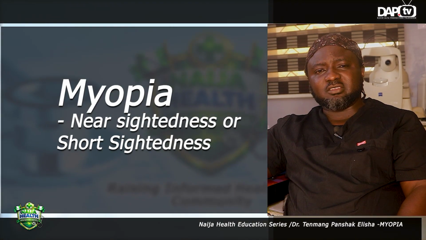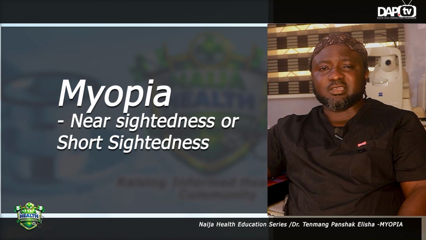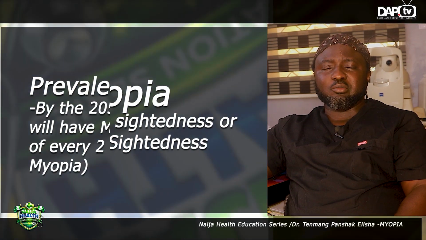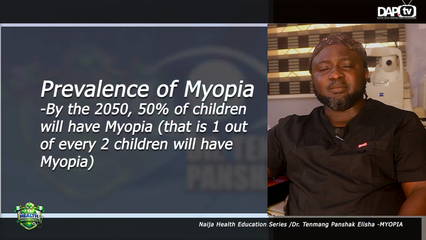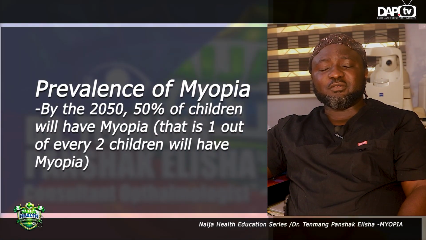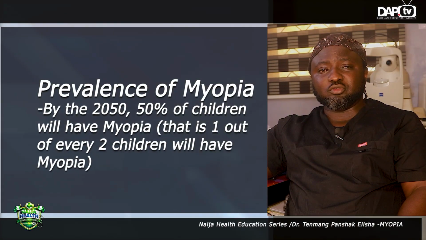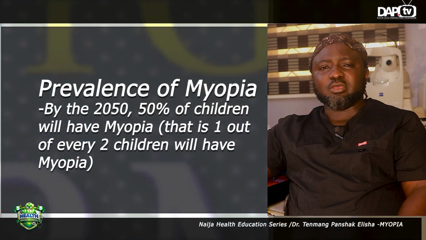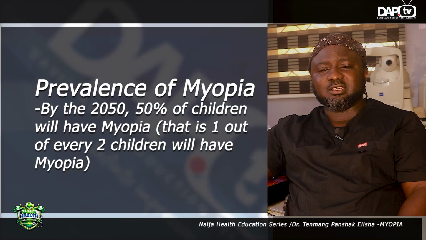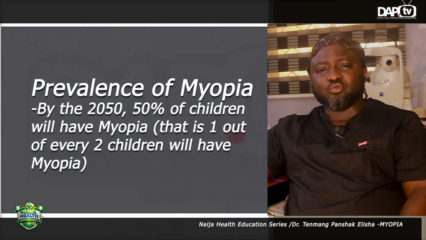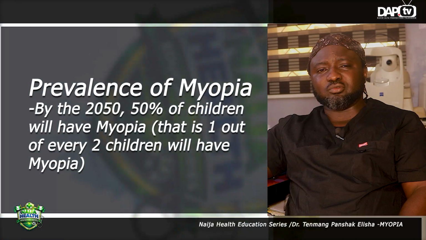So how prevalent is this myopia that it is even a concern to us as eye care personnel? It is estimated that by the year 2050, about 50% of the world's children are going to have myopia. You can see that this estimation is quite alarming. And that is what brings us to this talk, where we will enlighten parents about the risk factors for why children get myopia, and how we can help reduce the prevalence of myopia and the complications that come with it.